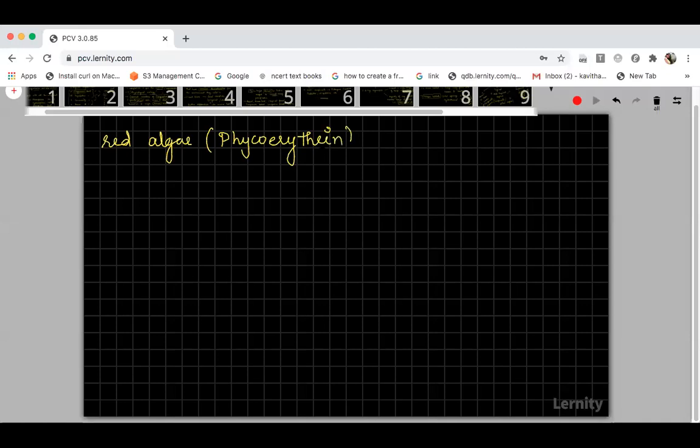Okay, so this is the pigment that is present in the red algae. Now, when you compare this red algae to brown algae or green algae, red algae will be present in greater depth of the sea. They will be present at the bottom of the seas and oceans. And this red algae absorbs blue light for photosynthesis.